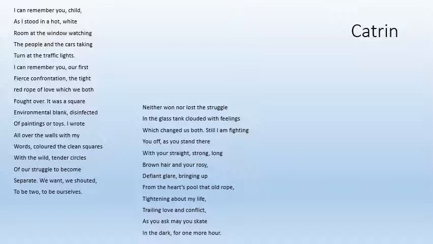Still I am fighting you off, as you stand there with your straight, strong, long brown hair and your rosy, defiant glare, bringing up from the heart's pool that old rope, tightening about my life, trailing love and conflict, as you ask, may you skate in the dark for 1 more hour.